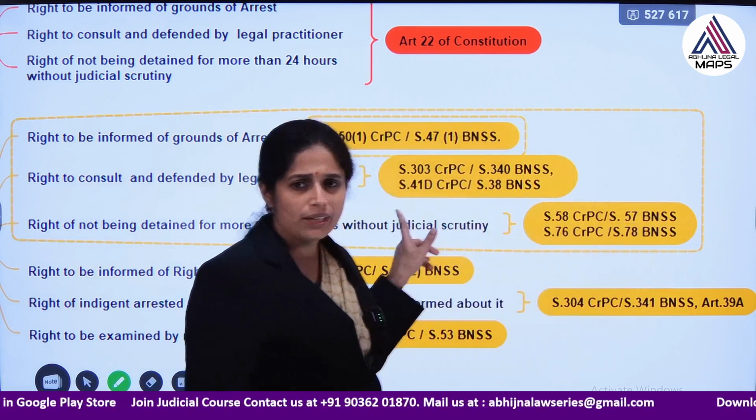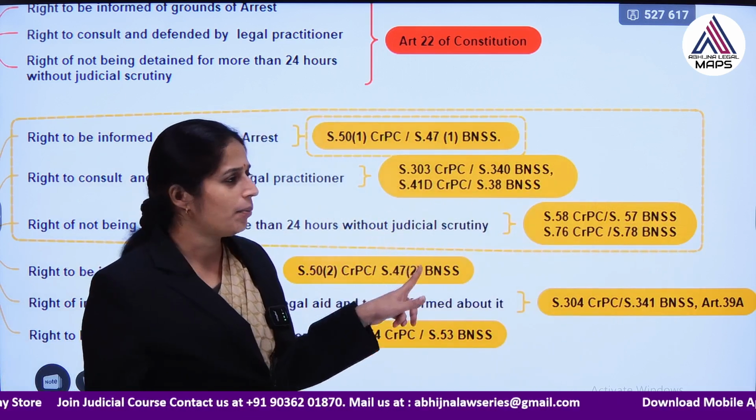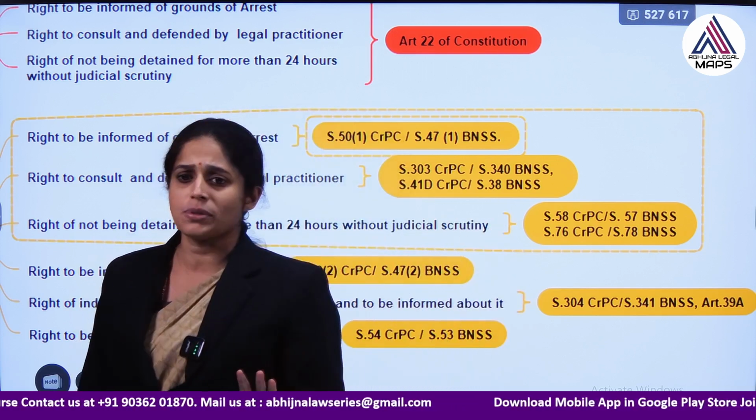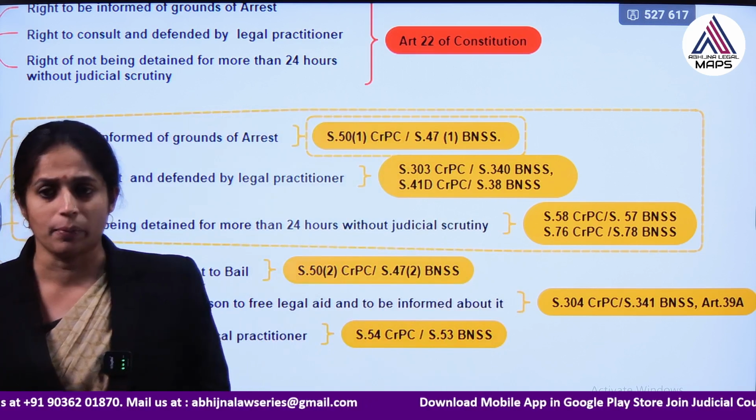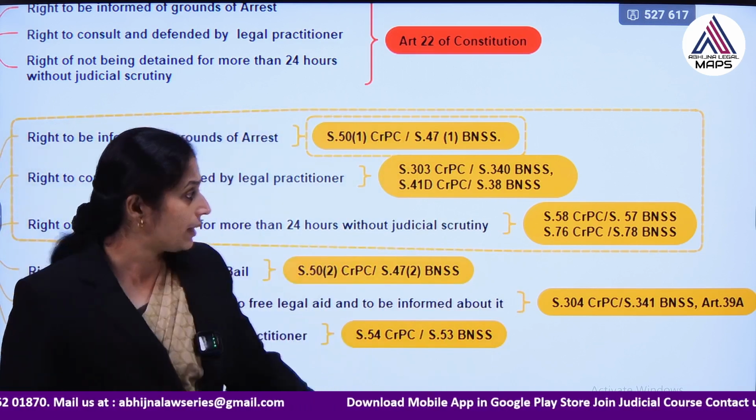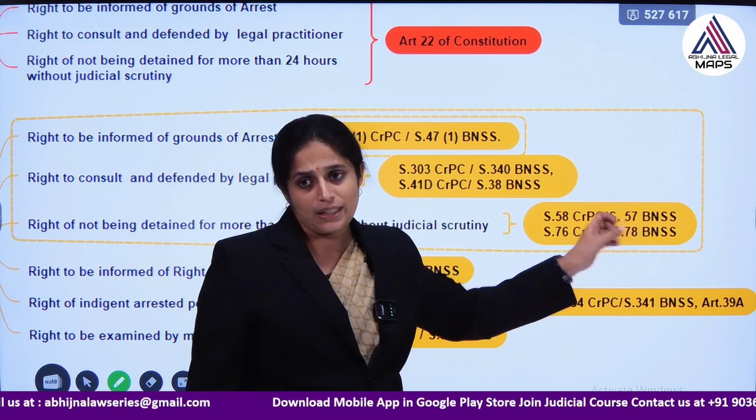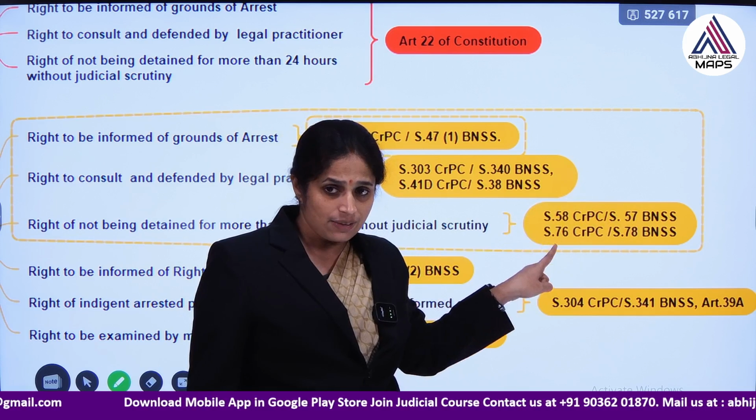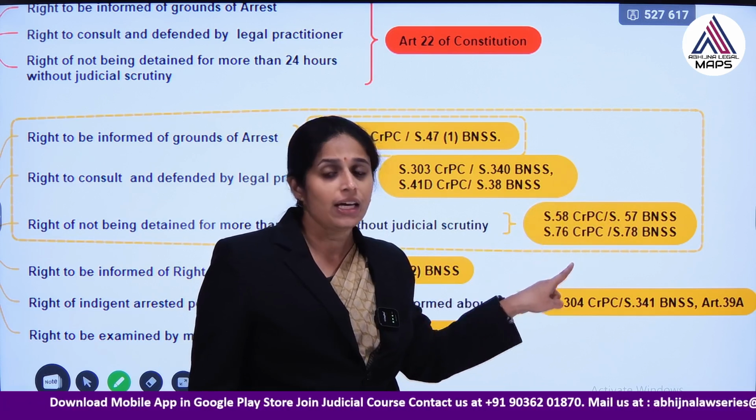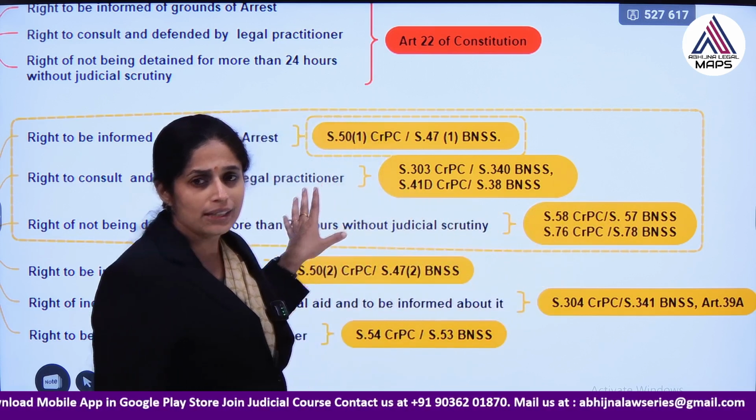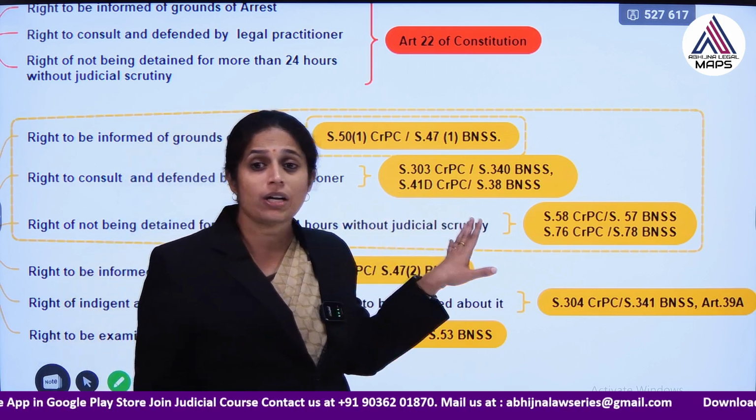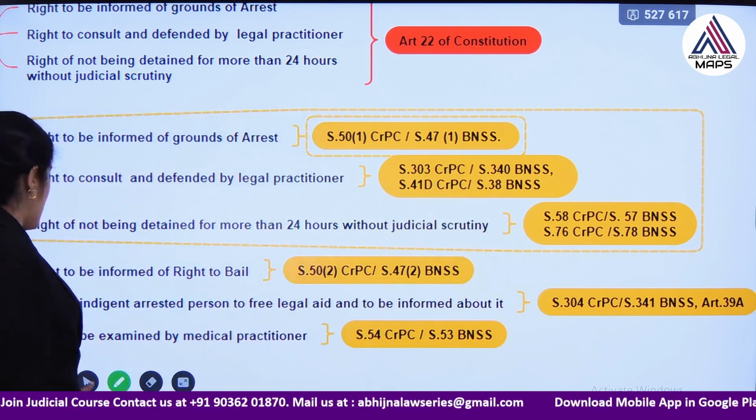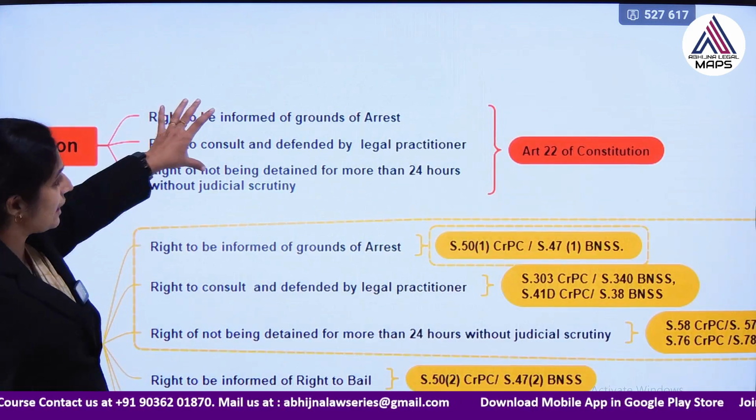This is a very important section because many times these questions have been asked in multiple choice questions, so we cannot ignore them. Please remember these two sections and the corresponding sections of BNSS as well. Section 58 is for when a police can arrest without warrant. Section 76 is when police has arrested without warrant. In both circumstances, they cannot detain an arrested person more than 24 hours without judicial scrutiny. Yes, this is one such right. So, these are the three constitutional rights.